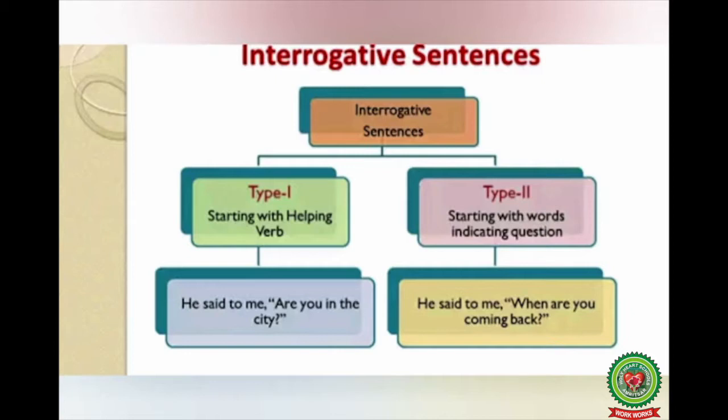Before beginning with the video, we will first learn the difference between two interrogative sentences. Type 1 starting with helping verb. He said to me, "Are you in the city?" Here, are is your helping verb. Type 2 starting with words indicating question. He said to me, "When are you coming back?" Here, when is your question word.